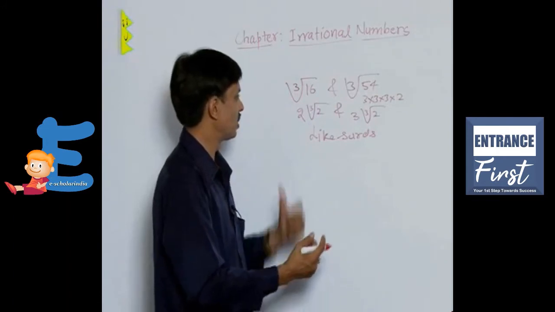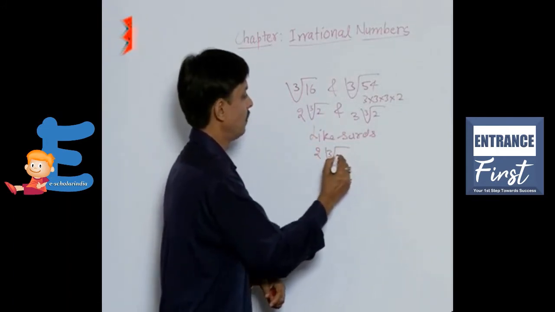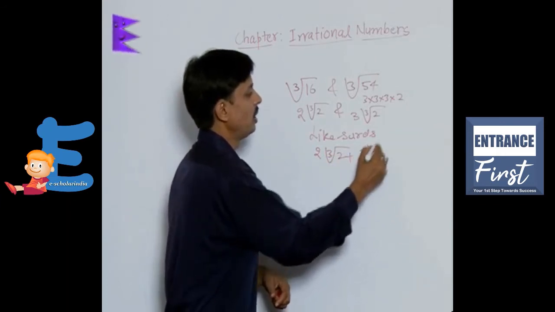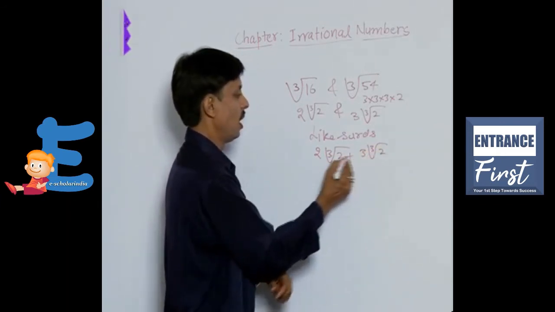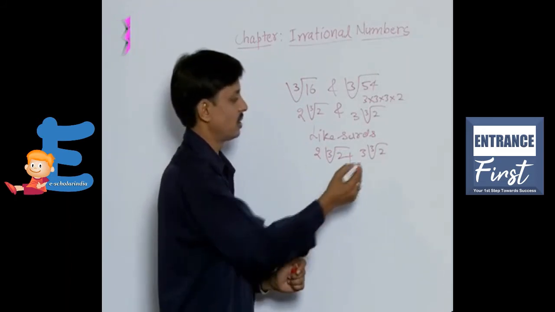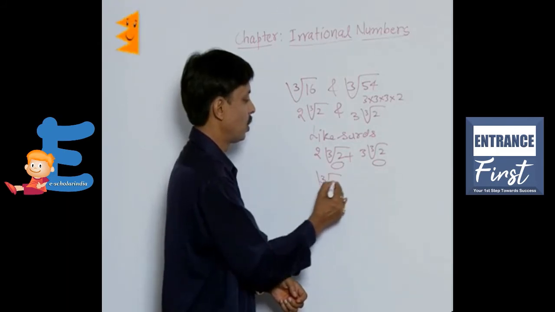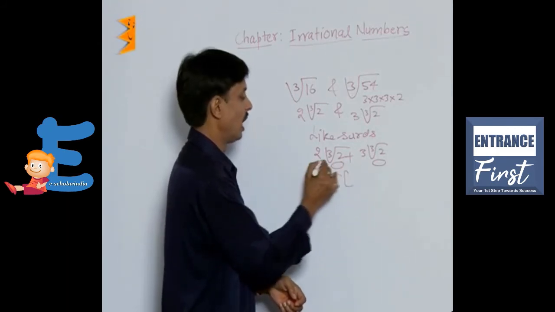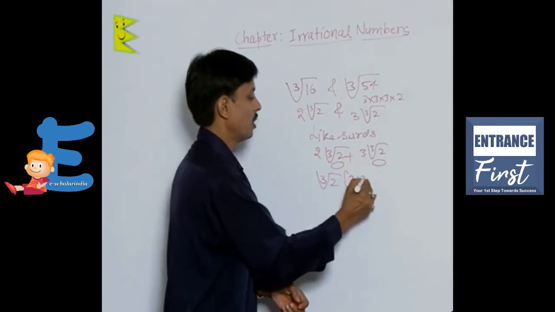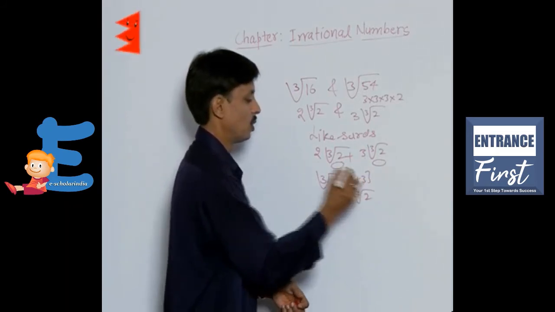If I ask you how to add 2 cube root of 2 plus 3 cube root of 2, whenever you want to add like surds, take their irrational part as common. This becomes cube root of 2 common, and we are left with 2 plus 3. So the answer is 5 cube root of 2.